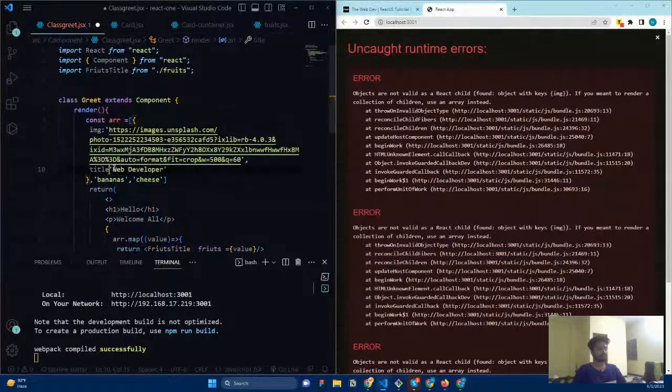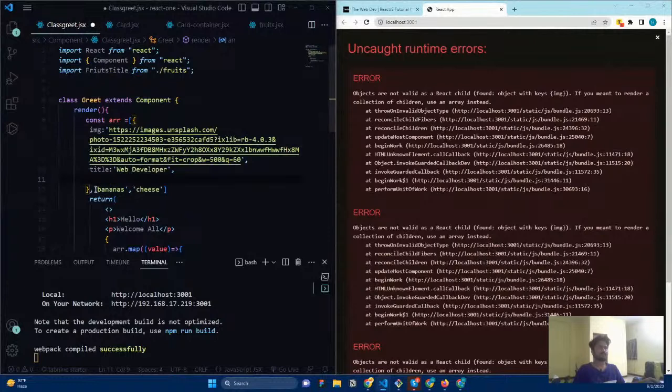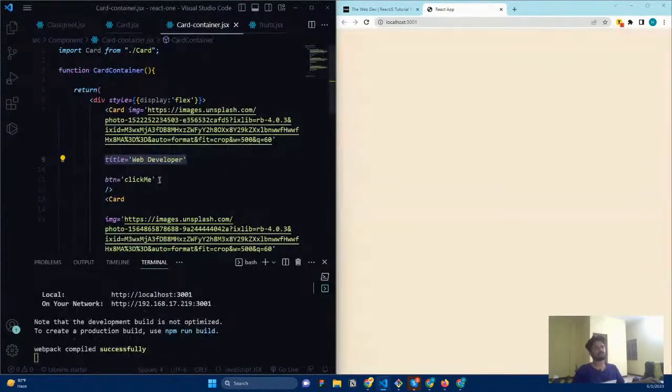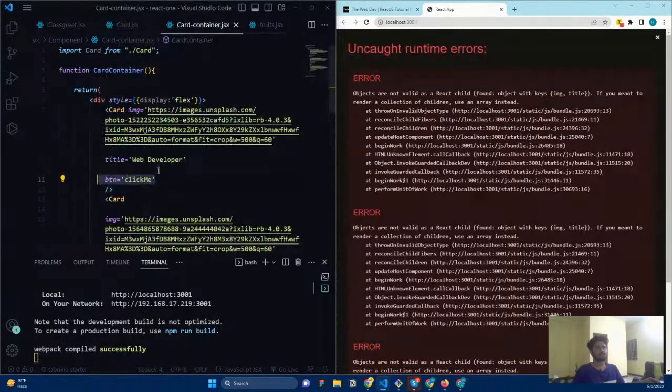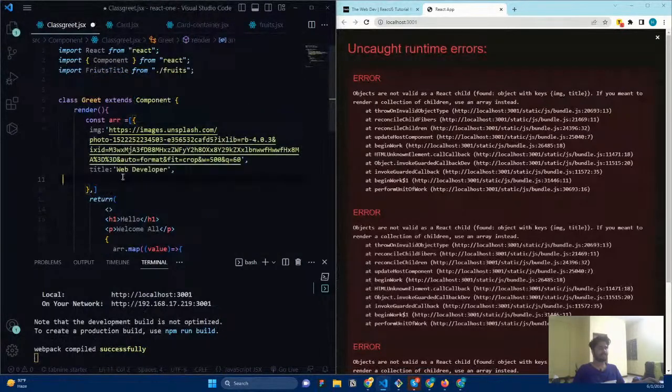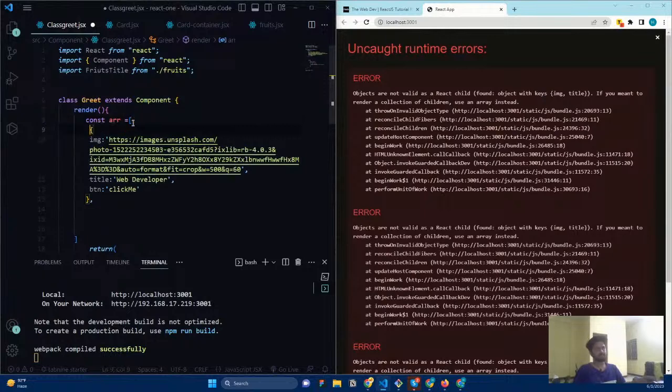Change this to an object. Okay, just give a comma, and remove this one. Remove the entire thing. We copy and paste it. Okay, go to the card container, and the button is going to be clicked. Okay, and here I'm just going to say click me button. Here, the button is going to be a click me button like this. And now what can I do? I can create three instances, or however many instances I want. I can just create it like this.